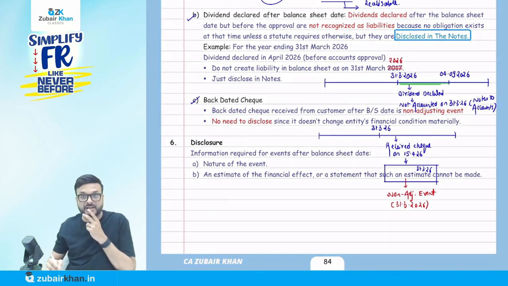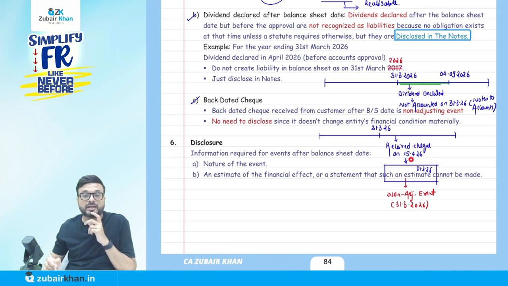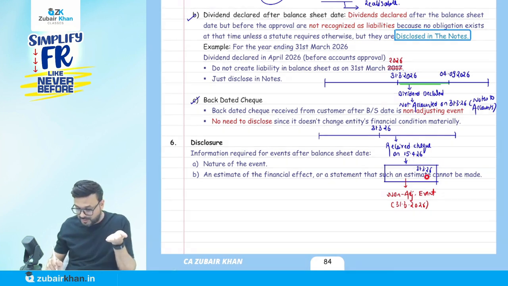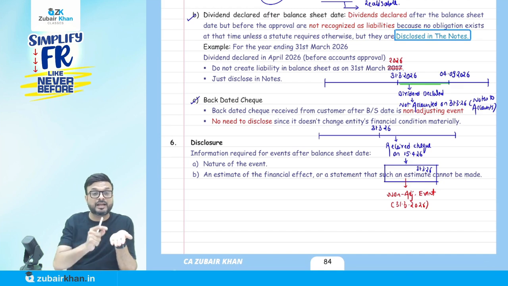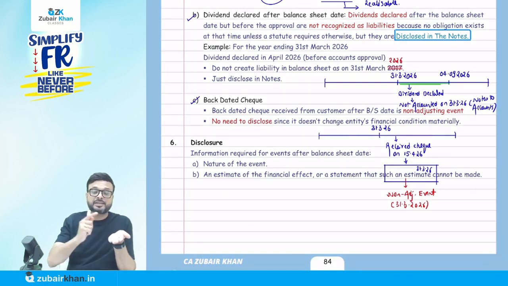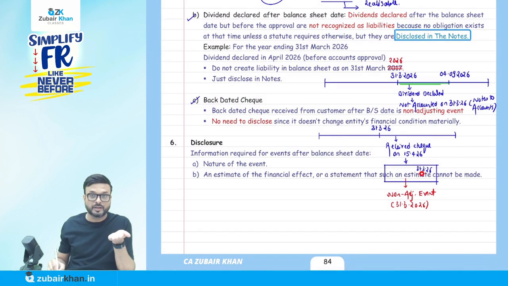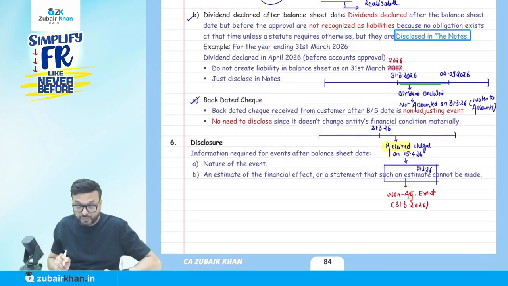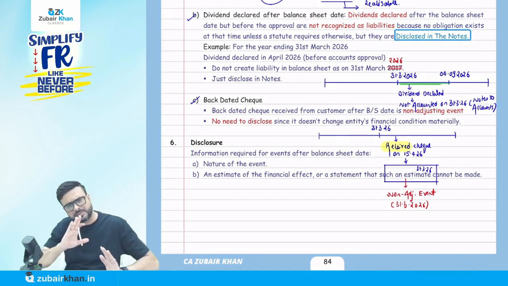Now suppose the financial year ends on 31st of March 26. I receive a check on 15th of April, suppose 26. And when I see the check, the date mentioned on the check is 31st of March 26 or before. It means when you receive the check, I received the check on 15th of April, for example. Financial statement not yet approved.